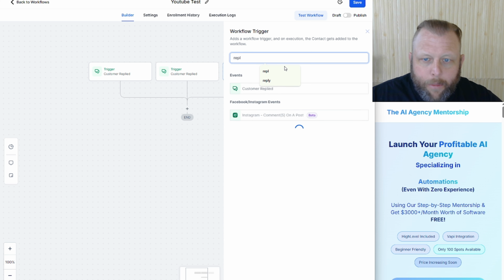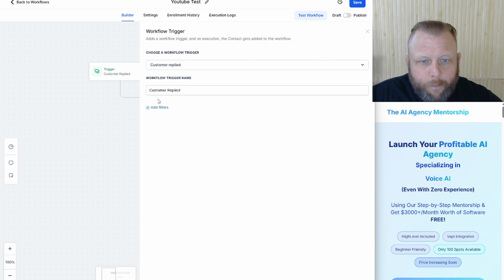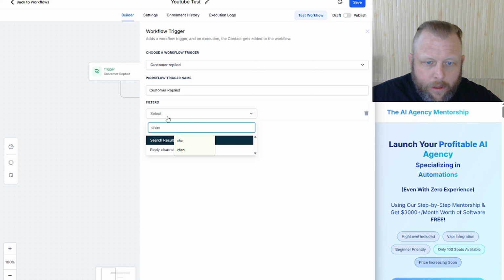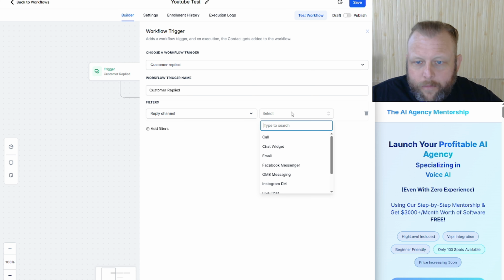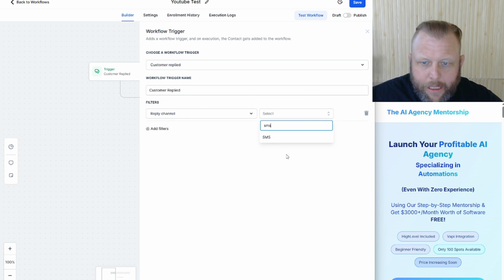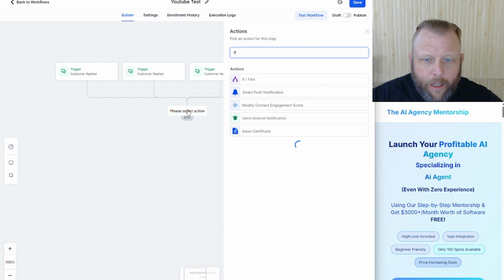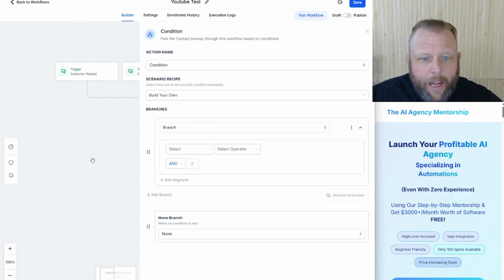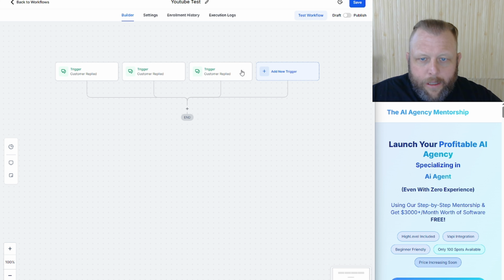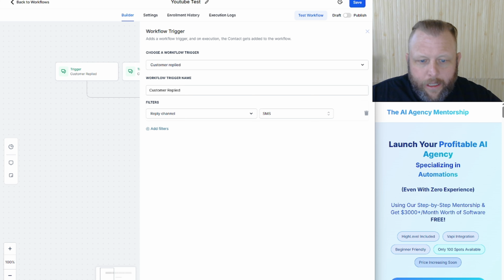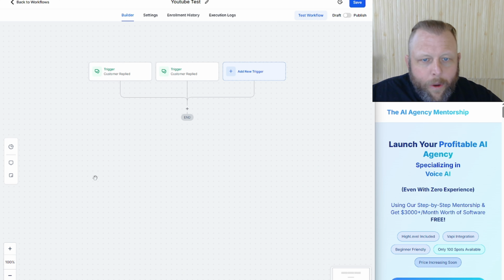Reply channel is going to be, and the channel will be SMS, for example, and this will be SMS. And now all you have to do is just build out a filter, like if and where it comes from, and you can filter it out through the different branches. We don't need that, especially we don't need this one, so I can delete this. But that's all we need for now.